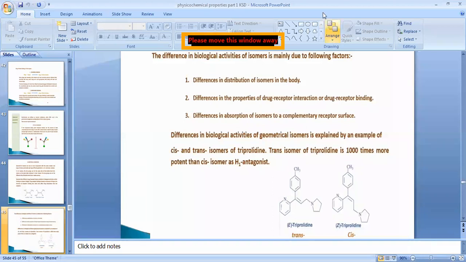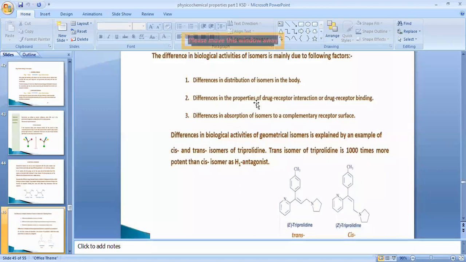Now what happens due to all this? There will be differences in the distribution of the isomers in the body. Now we all know the distribution is done by protein binding, that is, proteins are going to distribute the drug in our body.